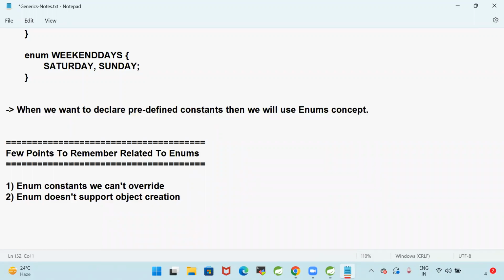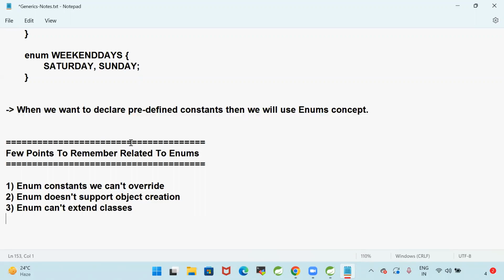Enum cannot extend classes. Okay, enum can implement interfaces like classes. Enum cannot extend classes, but enum can implement interfaces. Like that, we have some enum characteristics.